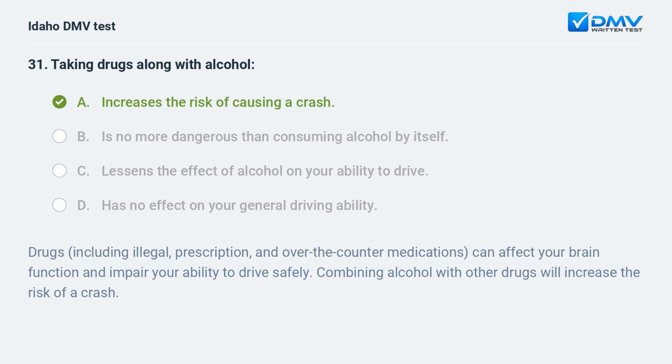Drugs, including illegal, prescription, and over-the-counter medications, can affect your brain function and impair your ability to drive safely. Combining alcohol with other drugs will increase the risk of a crash.